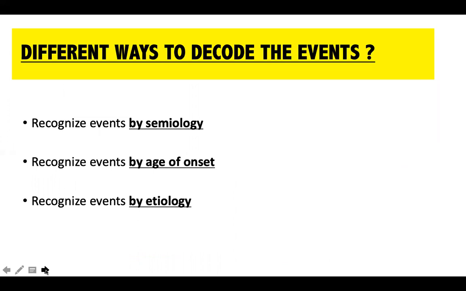So how do you try to simplify these non-epileptic attacks? There are three ways you can do it. The way you see in your textbook is recognizing the events by age of onset. There are certain events in a newborn, certain events in an infant, a toddler, an adolescent. Of course, this is very important. But in this particular session, we will try to recognize those events by how they look, by their semiology. As I told you, what are those clonic non-epileptic events? What are those drop attack non-epileptic events, and so on? And the last is recognizing the events by their etiology, by means of movement disorders, genetic etiologies, metabolic etiologies, and so on.